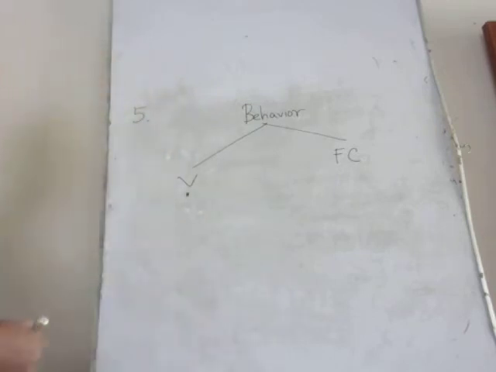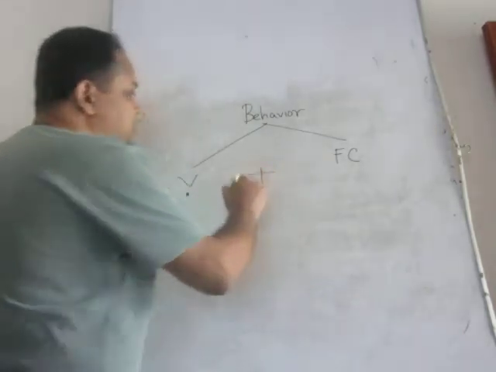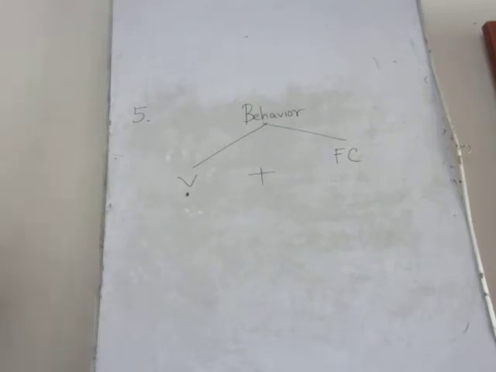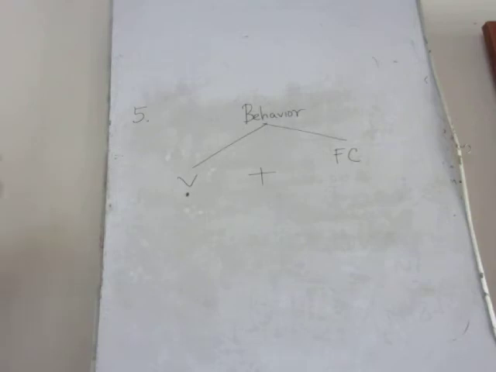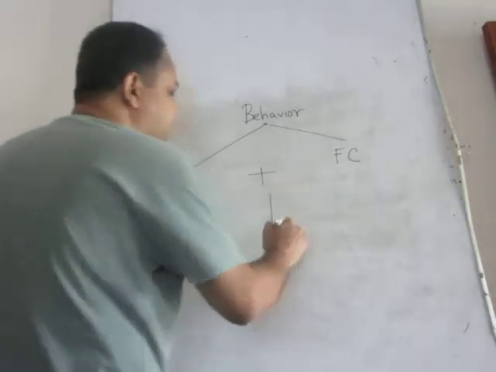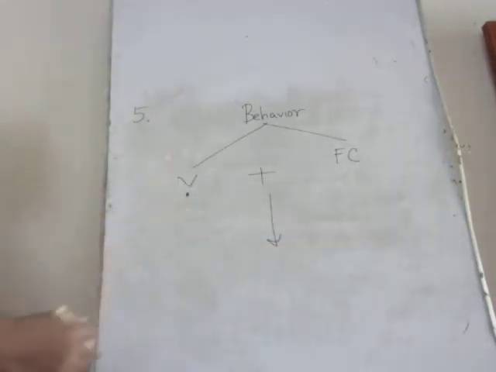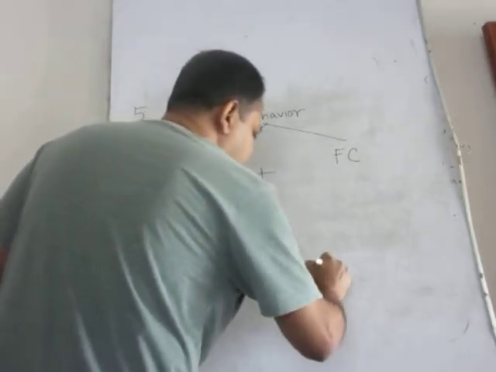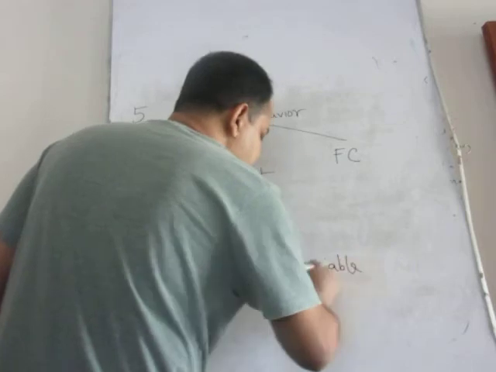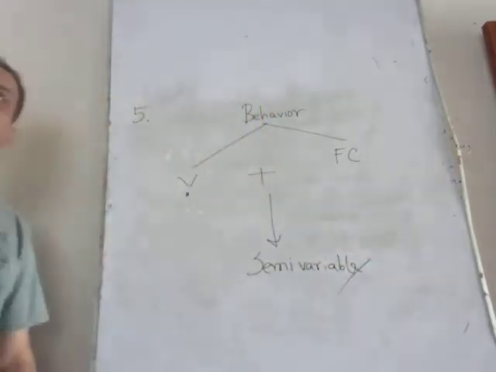Then if you combine these two different costs, variable and fixed, it will provide you a different kind of cost, which is called semi-variable cost, or mixed cost in some cases.